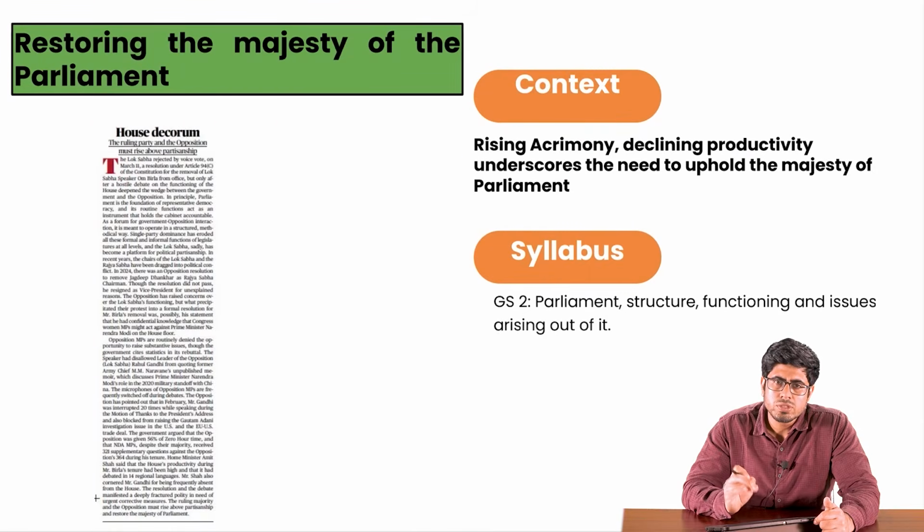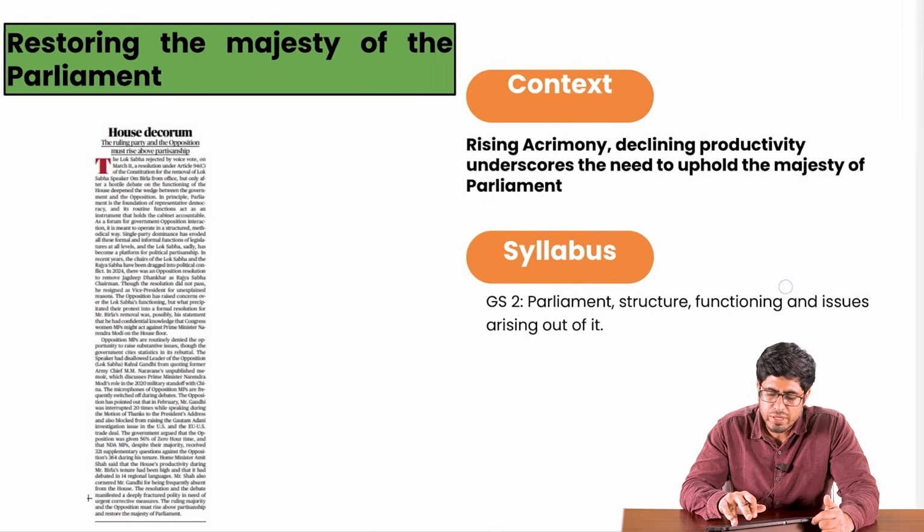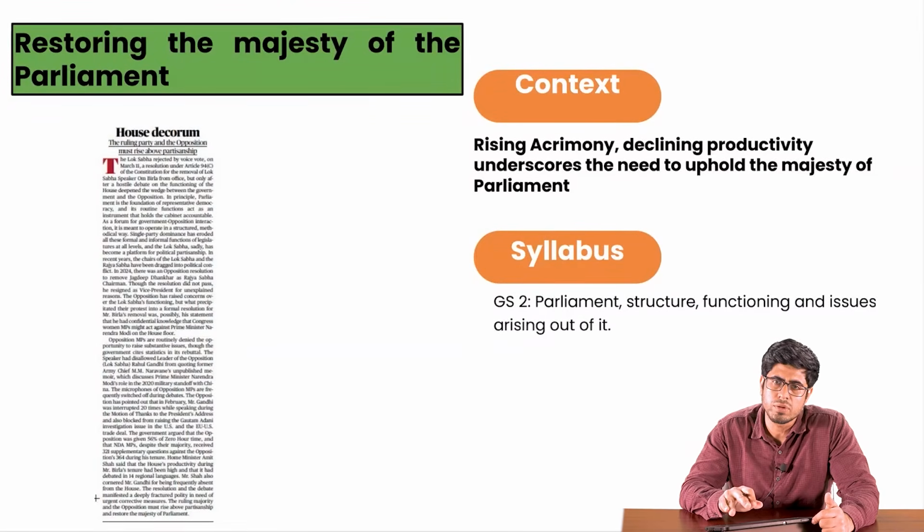Moving to the next topic, restoring the majesty of the parliament. We discussed in the context of rising acrimony. We are witnessing a lot of debates and disruption in the parliament happening, but it is declining the productivity of the houses and how we need to restore the majesty of the parliamentary democracy in our country. Important from the perspective of GS2, parliament structure, functioning and issues arising out of it.